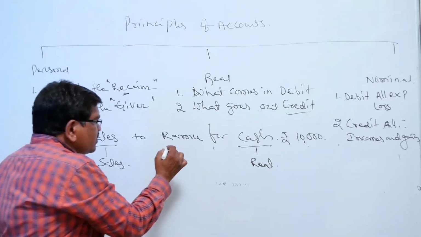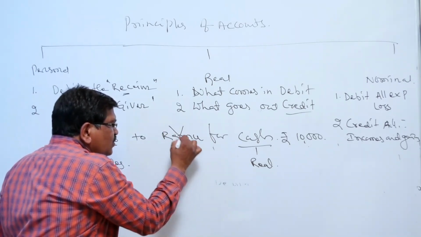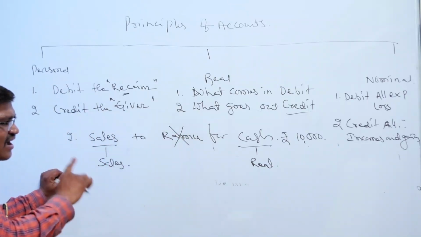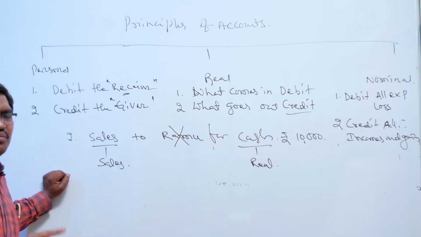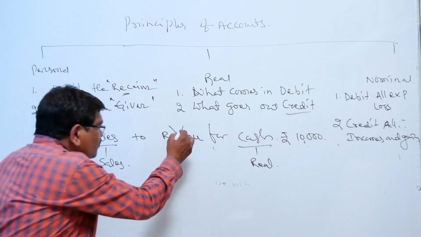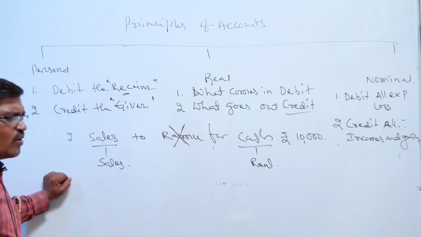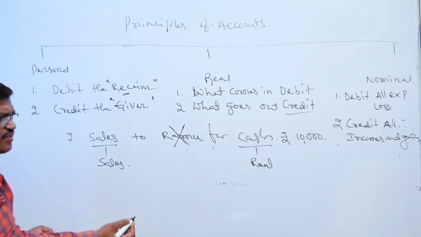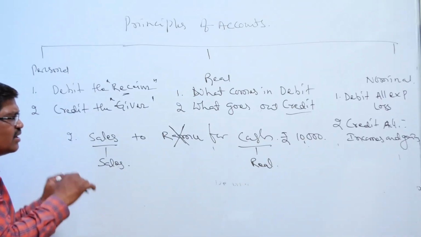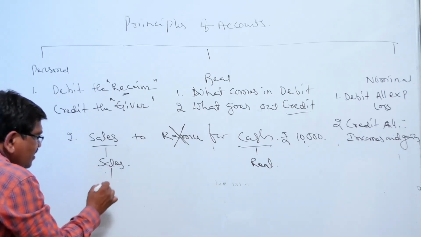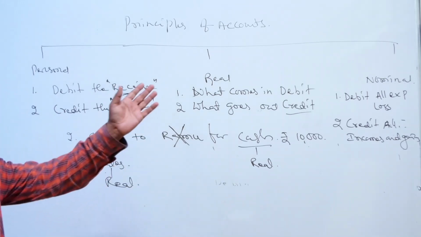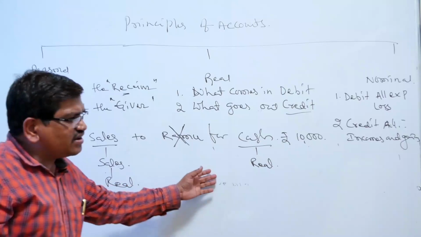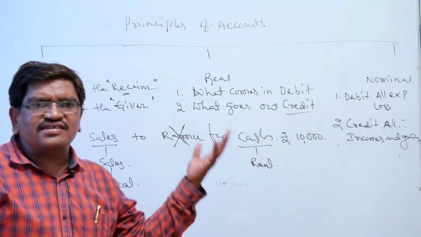Now Ramu, you need not record this one. Because it is a cash transaction, how can you record the person's name? Will you collect the amount later? Impossible. He is already paying, so how can you collect later? That's why we need not record Ramu's name. First write the debit aspect and the credit aspect. Identify the debit and credit. Here sales is a real account. Sales means goods. Goods come under the real account. Cash means asset. Asset comes under the real account.